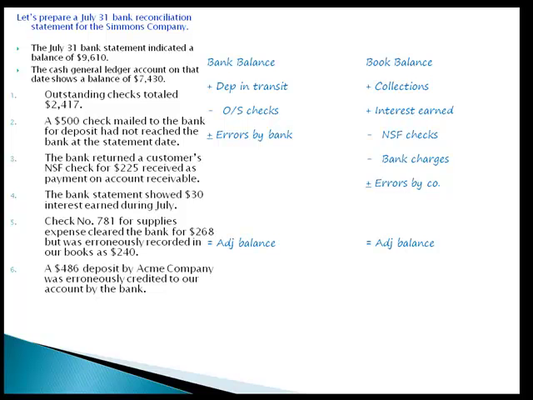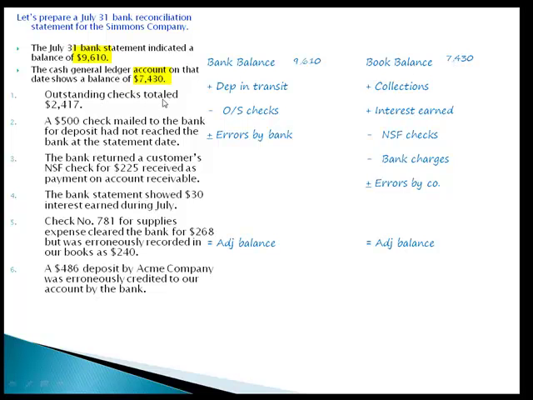Now we can go ahead and just go through all the steps and plug in where it goes. If you can get this down, the rest of it is just reading and figuring out, being a detective, where do these amounts go. So the first one, the July 31st bank statement indicated a balance of $96.10. Okay, it's the bank balance. The cash general ledger account on that date shows a balance of $74.30. Remember that the general ledger is our balance, but even if you didn't know that, you can figure this out at this point. Accounting, a lot of it's just problem solving. We can plug in what we know. The other side must be our book balance.